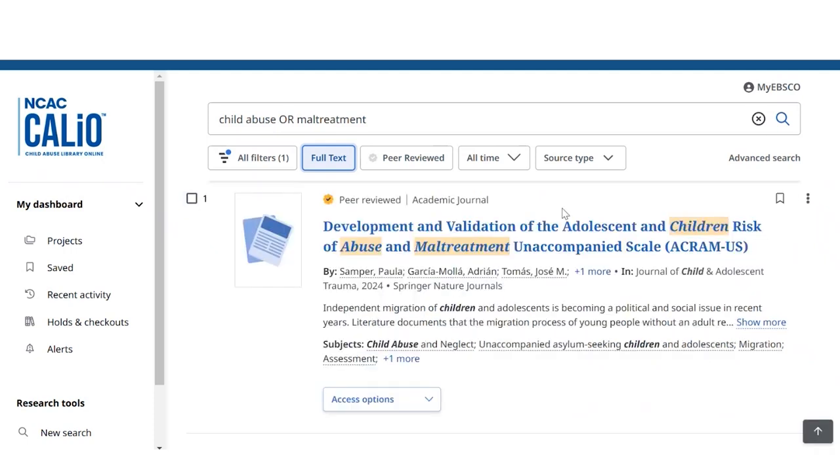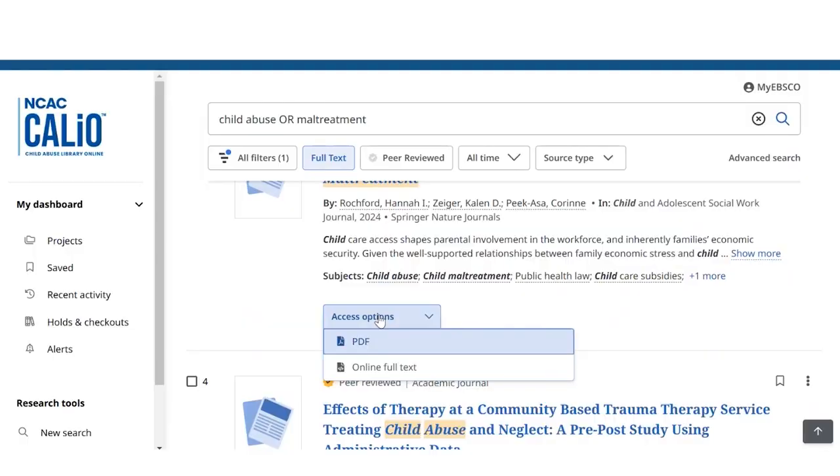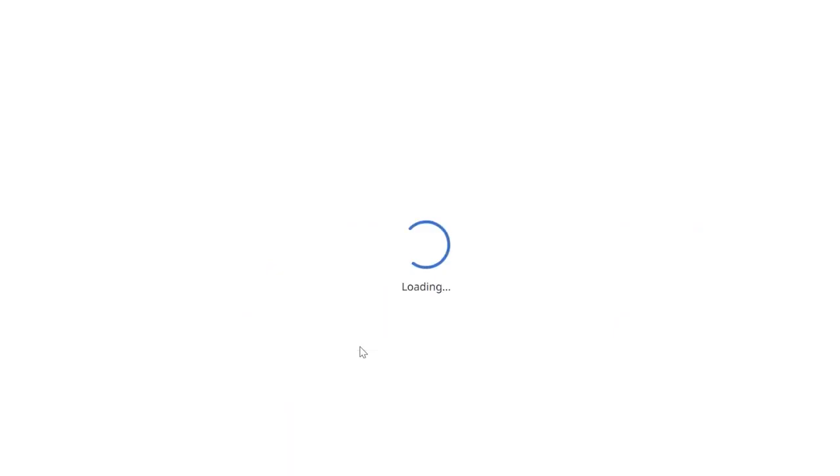When looking at the record, there is a button that says Access Options. When you click that, it will give you the opportunity to go and read the full text. As you can see, we have full access to this open access article. Download the PDF. Sometimes, as you see here, you can just go directly to the PDF.